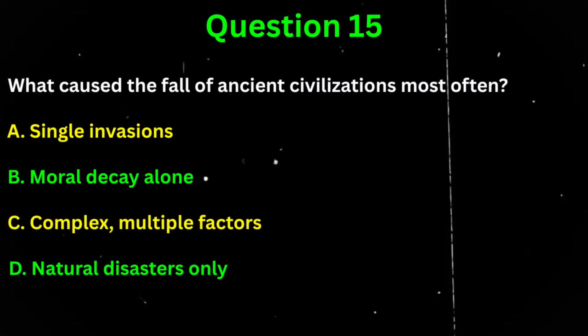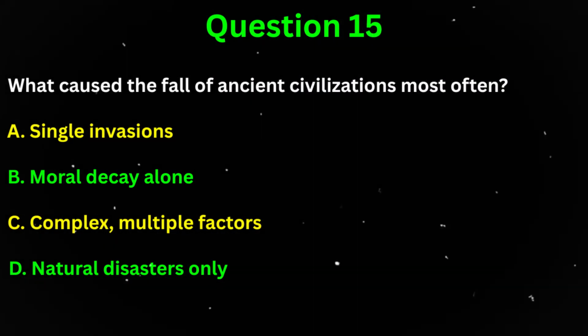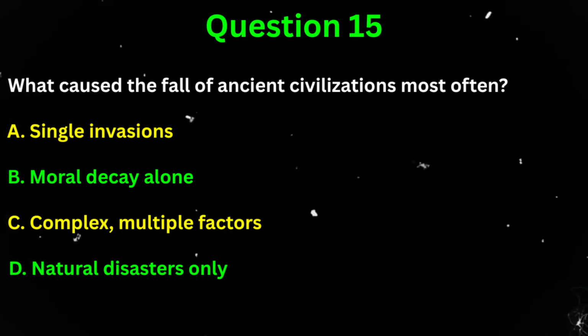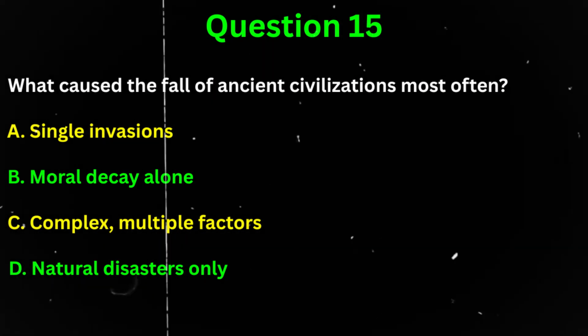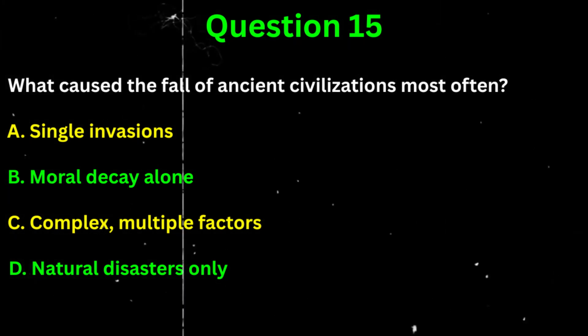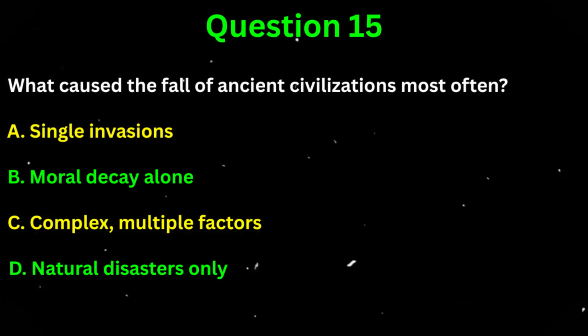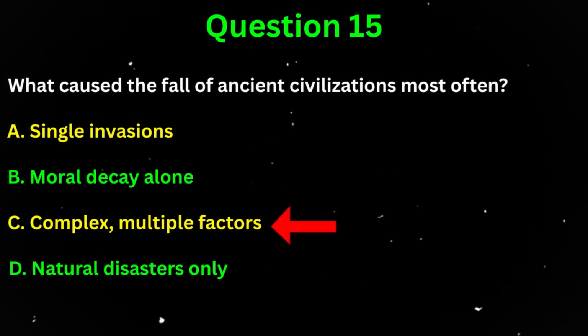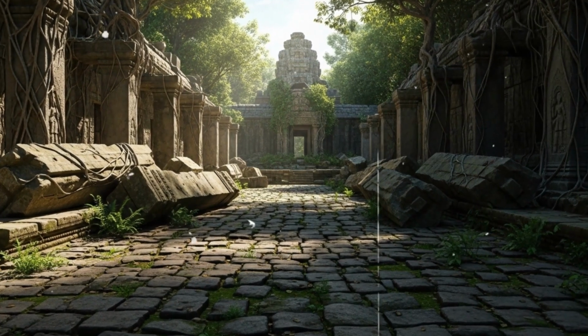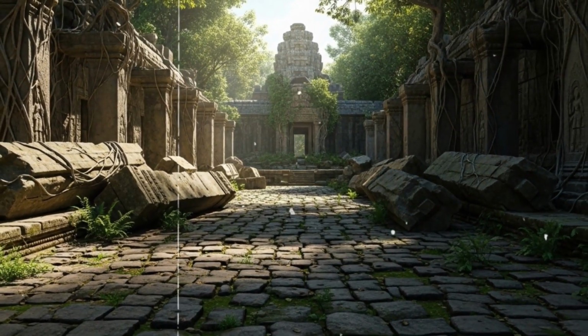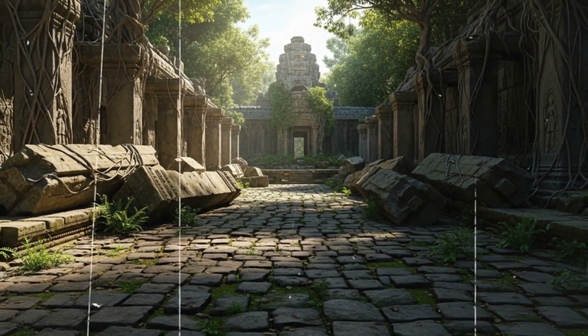Question 15. What caused the fall of ancient civilizations most often? A. Single invasions. B. Moral decay alone. C. Complex, multiple factors. Or D. Natural disasters only. The correct answer is C. Complex, multiple factors. Civilizations collapse through layered pressures, such as economic, political, environmental, and social.